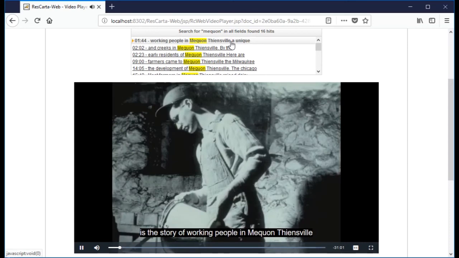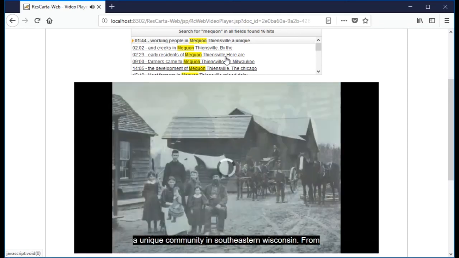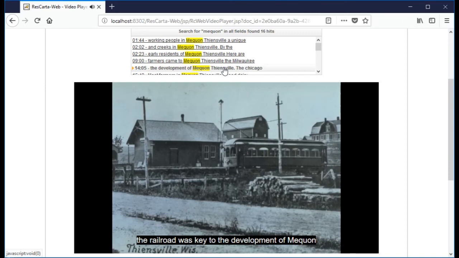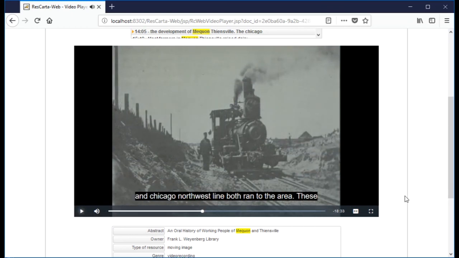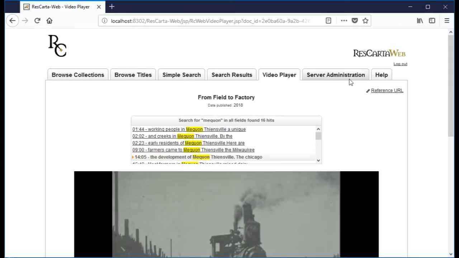Here's one at 44 seconds in. Here's one at 2 minutes and 23 seconds in. Here's one at 14 minutes in. Our terms as we go. We can pause it, turn the audio off, turn it back on. Anyway, it finds all of our data.